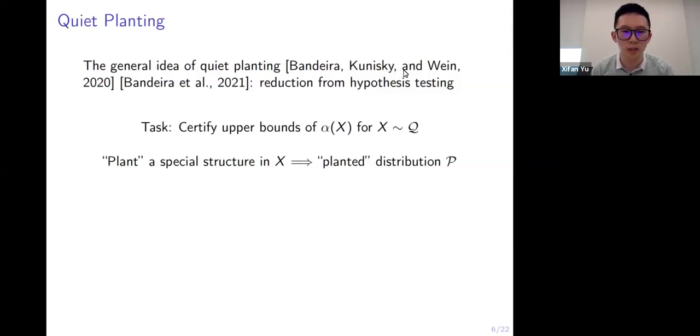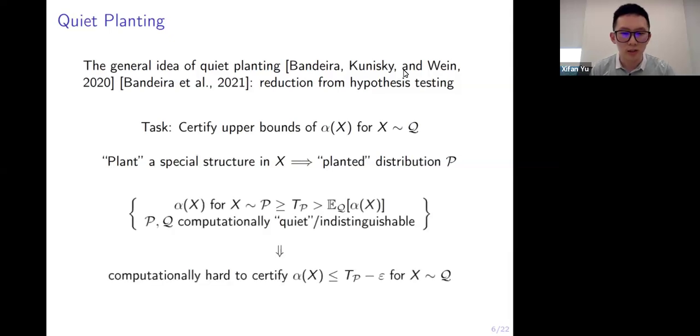The strategy is to plant some special structure in x to create a planted distribution P. Suppose that after planting this special structure, the value of alpha(x) will be unusually large compared to its typical behavior under the distribution Q. And moreover, suppose that these two distributions P and Q are computationally indistinguishable.